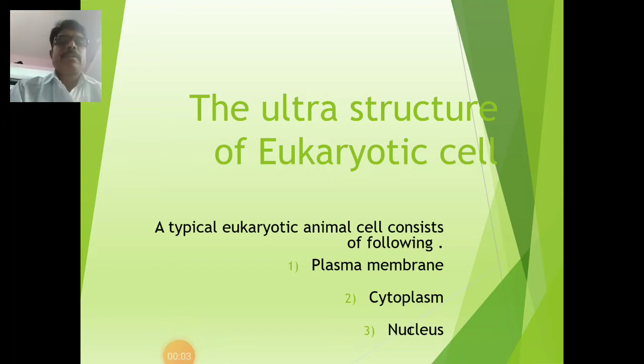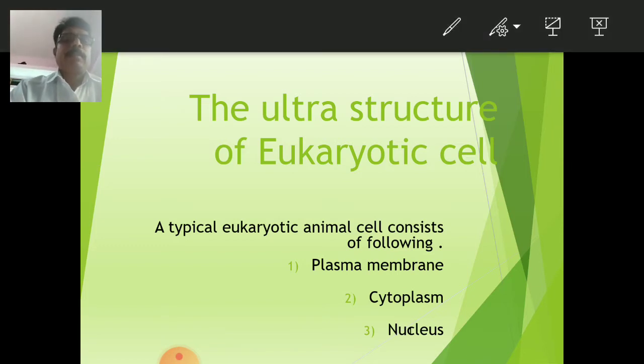Now today we will discuss the ultrastructure of the eukaryotic cell. A typical eukaryotic cell consists of the following: a plasma membrane, cytoplasm, and nucleus. Now the next,